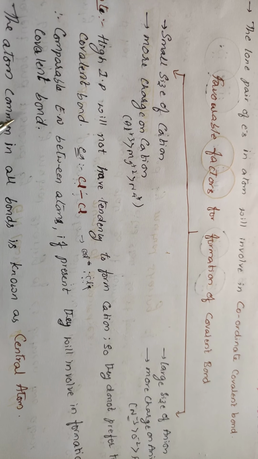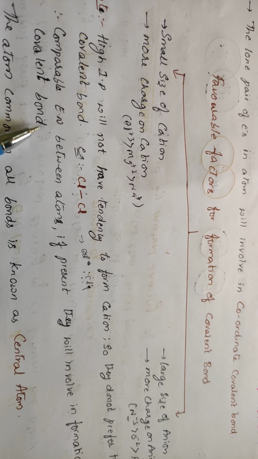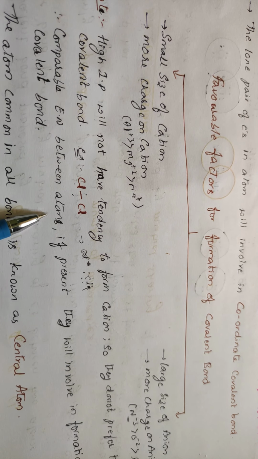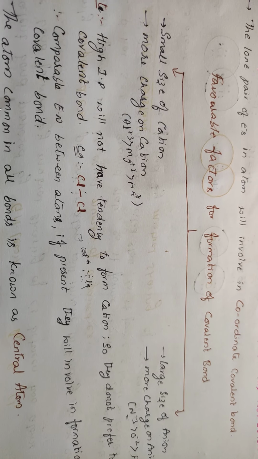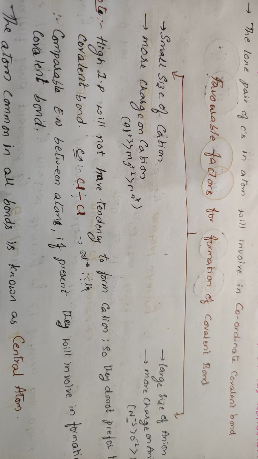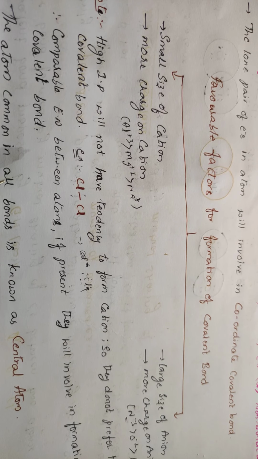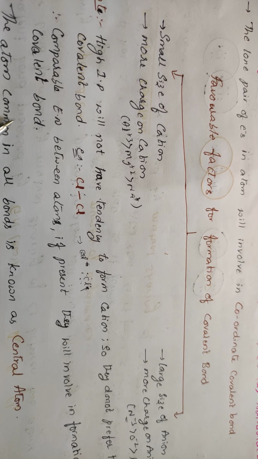Example, chlorine. And comparable electronegativities. The two atoms should have approximately equal electronegativity values. If so, they will be involved in the formation of the covalent bond. If one has the highest electronegativity and the other has the lowest, they will not prefer to form a covalent bond. Why? The highest one will withdraw the electrons so that it gets the minus charge. They will form ionic bonds. If both atoms have approximately equal electronegativity, they will form the covalent bond.